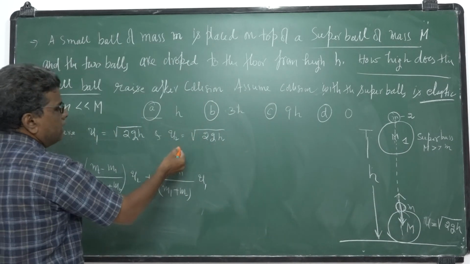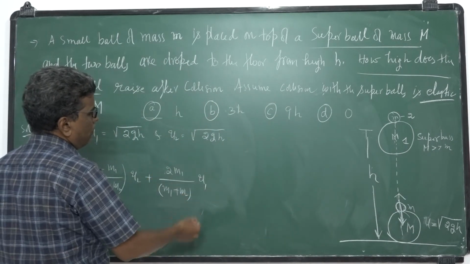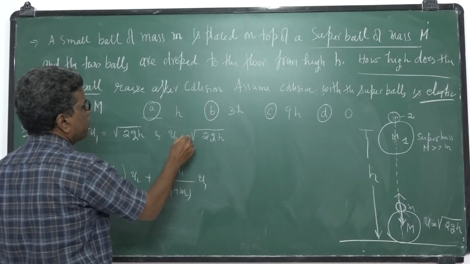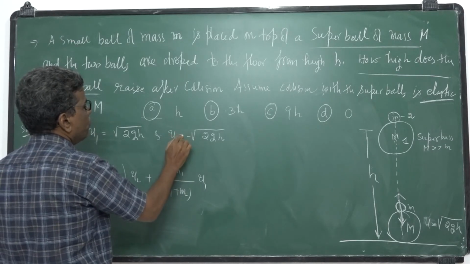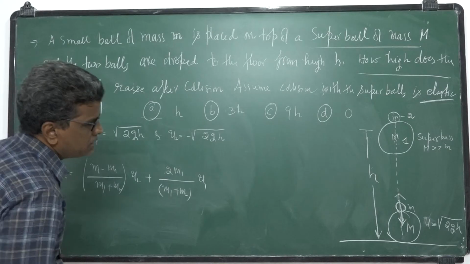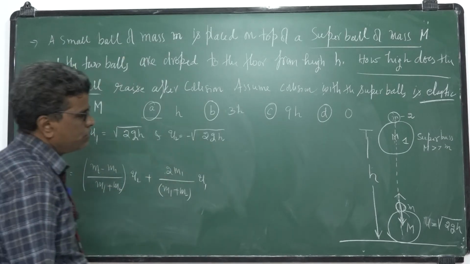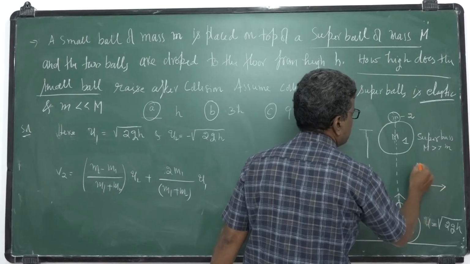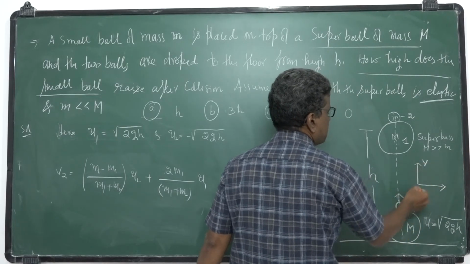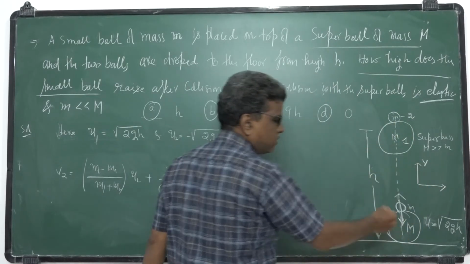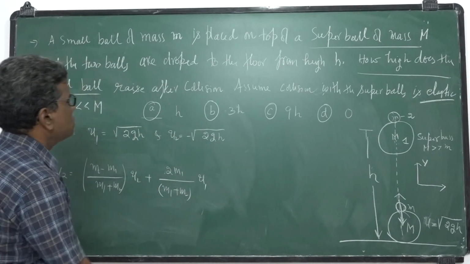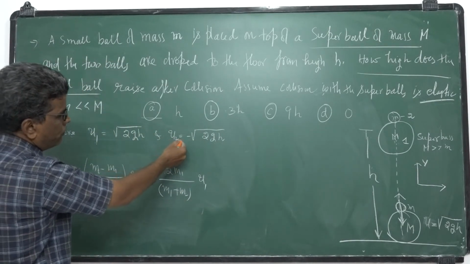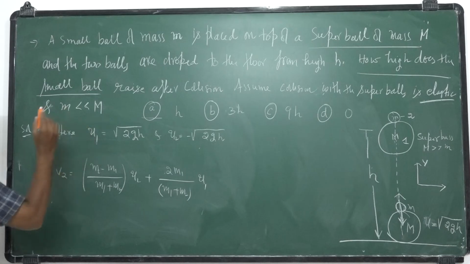So u2 I take as negative, down is negative, and u1 is positive. So I choose the coordinate system like this: this is the y-axis, up is the positive axis and down is the negative axis. So I take u2 as down, and u1 is positive.